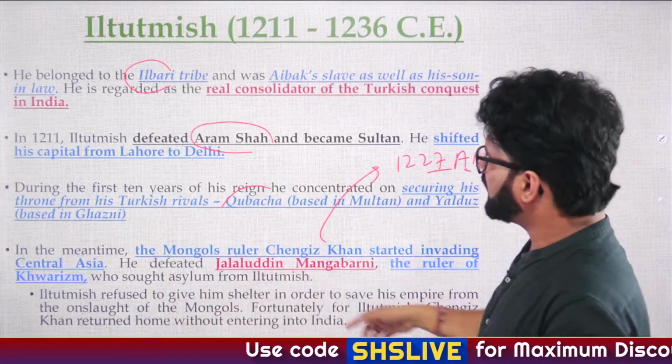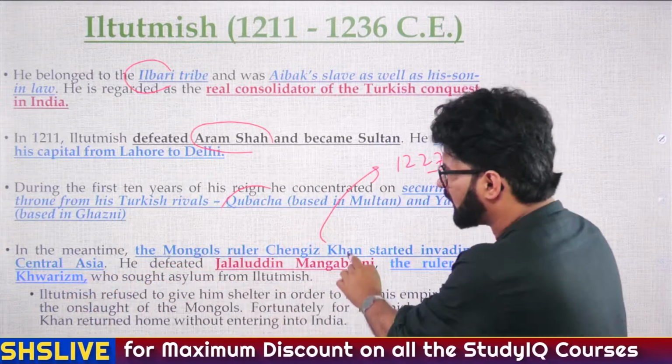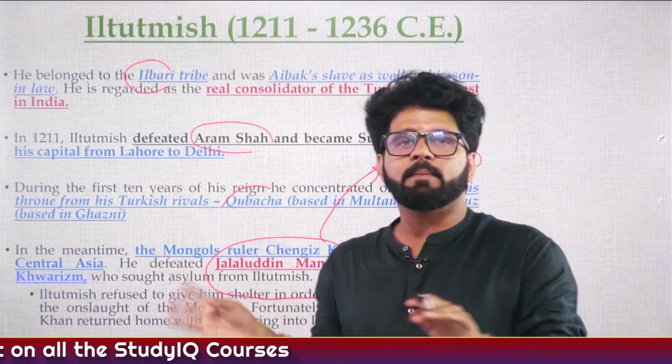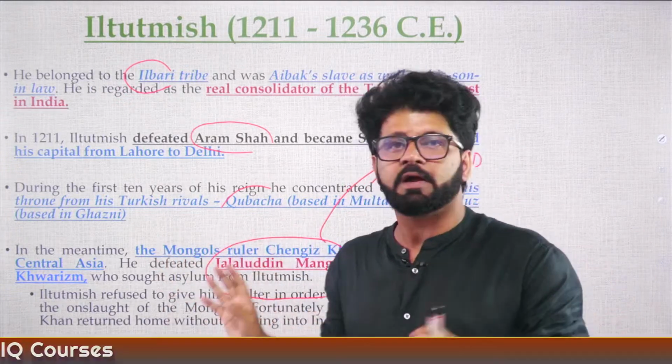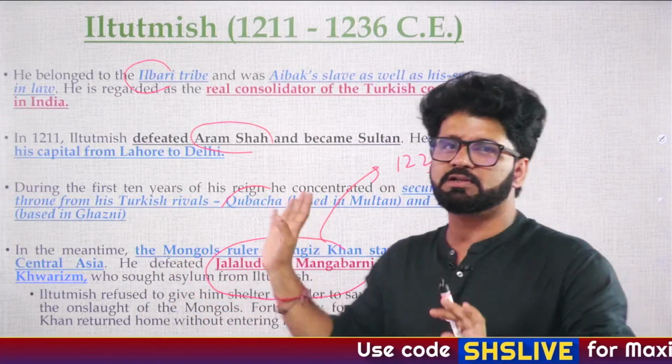And he was searching for a guy called Khwaziram Shah. Khwaziram is an area in Central Asia, and the man's name is Jalaluddin Mangbarni. He is also known as Khwaziram Shah. Iltutmish was like, bro, I am not giving you any asylum. You cannot live here. I don't want to face the wrath of Mongols. He did not give asylum to Jalaluddin Mangbarni.